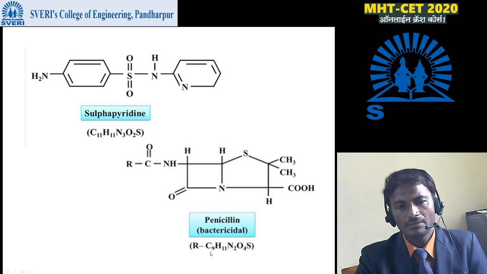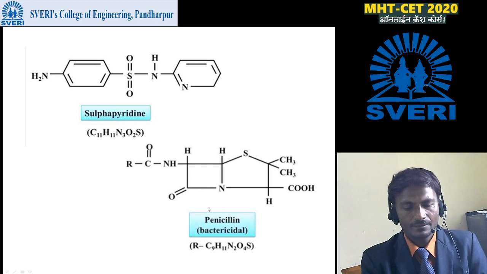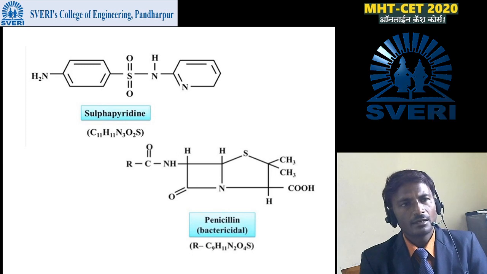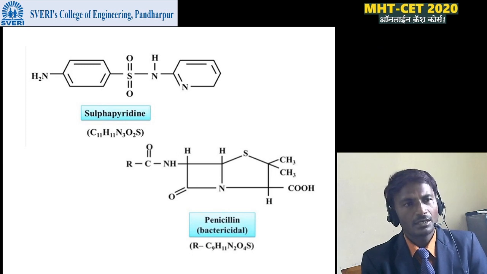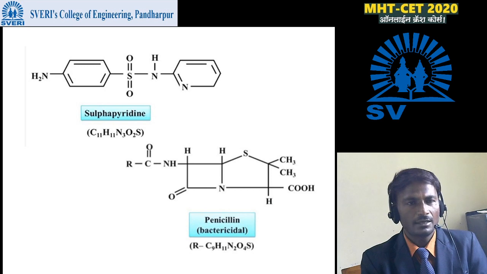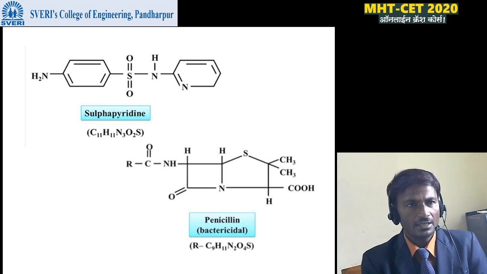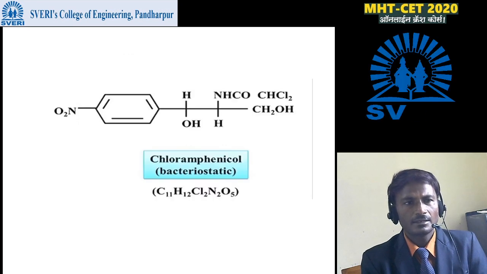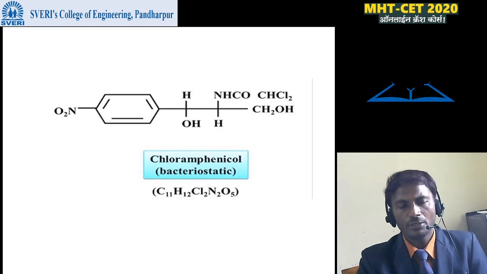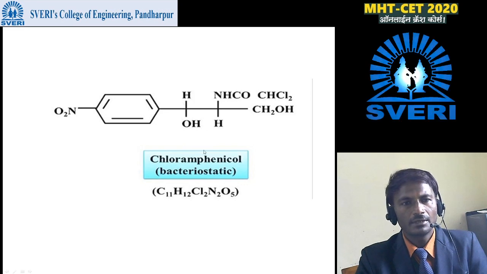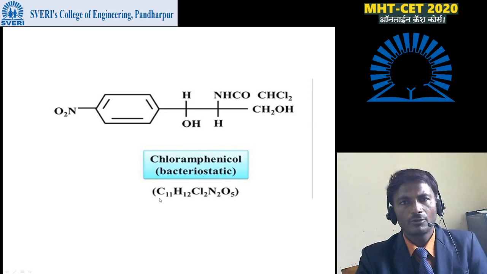Molecular formula is C9H11N2O4S. You have to remember in this chapter the name of the compound and its structure. This is the important part, and which particular drugs will come in which category. This is important. Then next one is chloramphenicol. It is bacteriostatic. The structure of this compound chloramphenicol is given here.